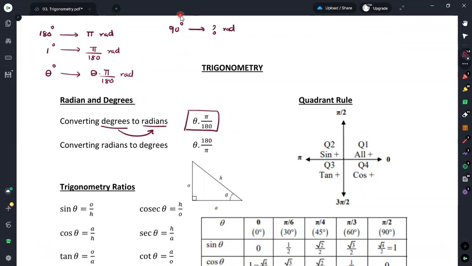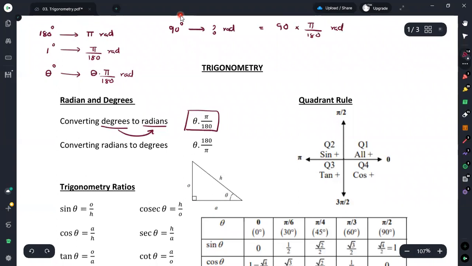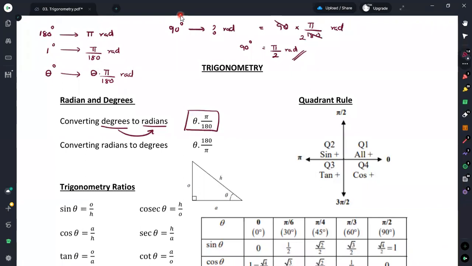We know that 1 degree is equal to π over 180 radians. Therefore, 90 degrees can be considered as 90 times π over 180 radians. If you cancel this, you get π divided by 2 radians. Therefore, a 90 degree angle is equal to π divided by 2 radians.